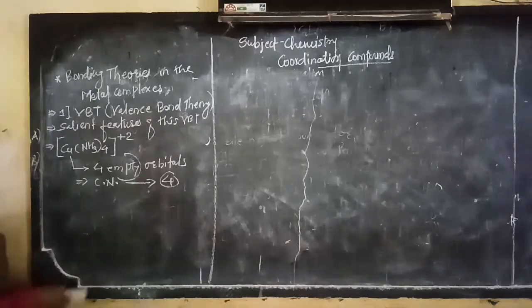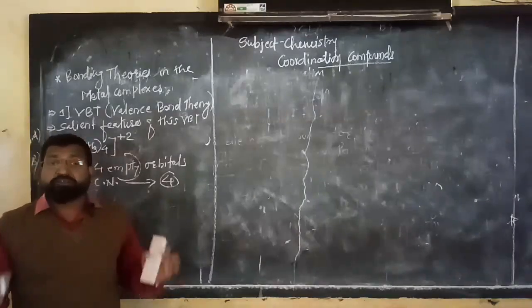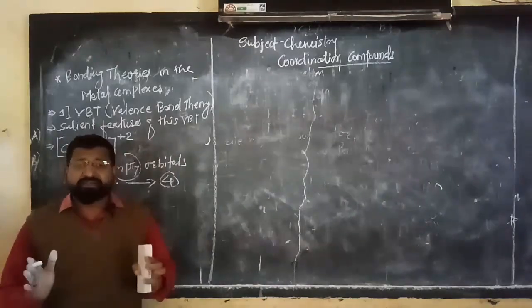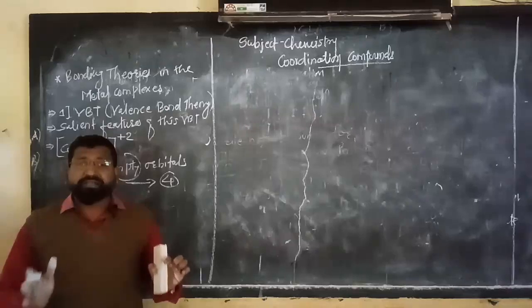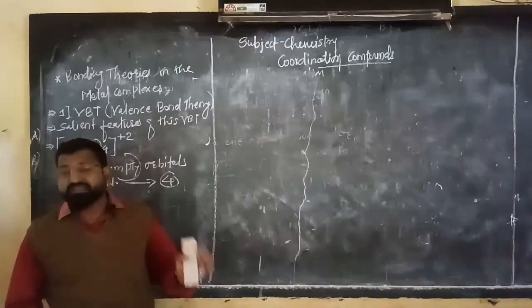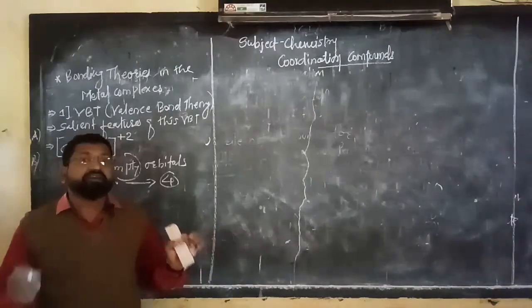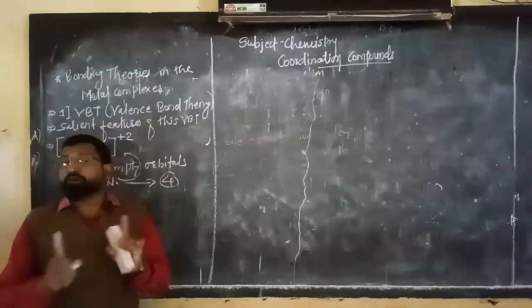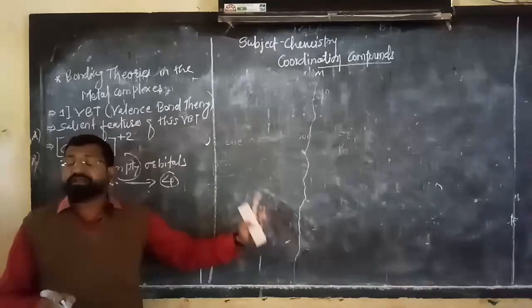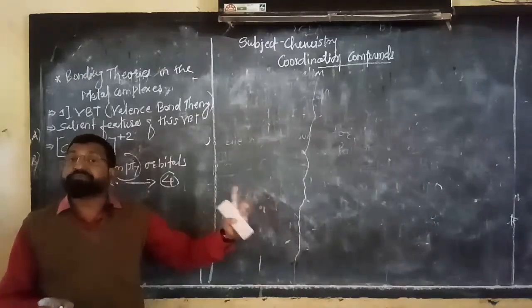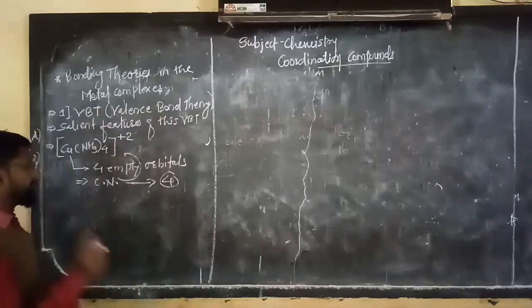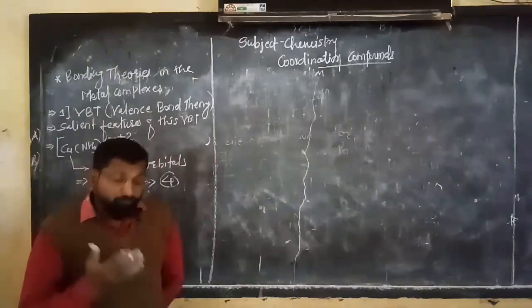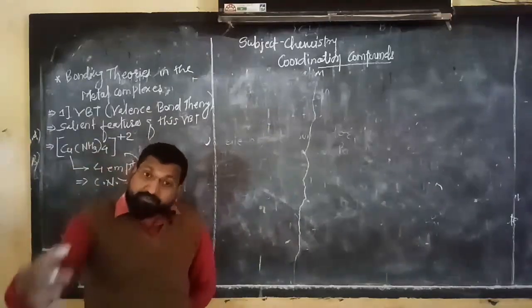Now what is the process for the formation of a coordinate bond? Initially, whatever empty or vacant orbitals the central metal atom or ion has undergo hybridization and form the same number of hybrid orbitals, equivalent to the empty orbitals. That hybrid orbital will overlap with the incoming ligand.